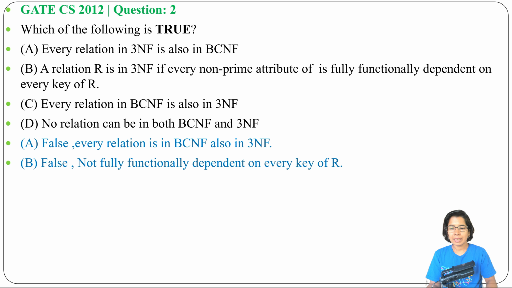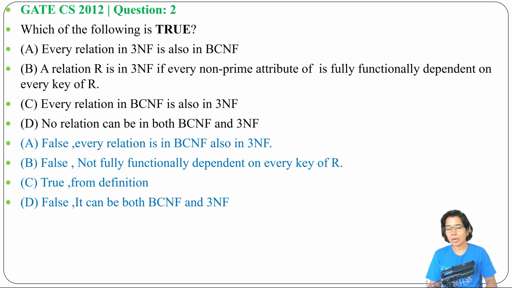Next, option C, every relation in BCNF is also in 3NF. Yes, this is true. Next, option D, no relation can be in both BCNF and 3NF. This is false. There can be some relation which is both in BCNF and 3NF. So the answer will be option C.